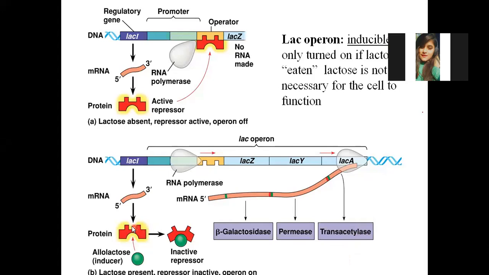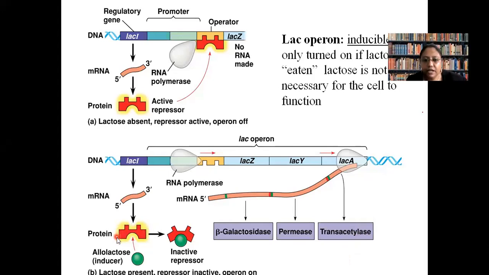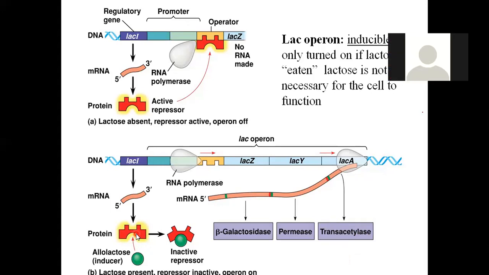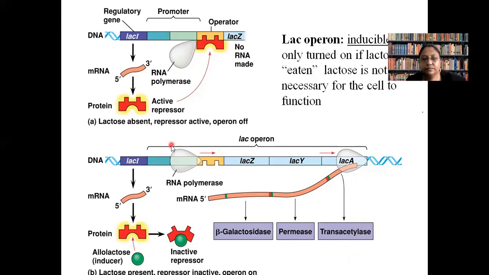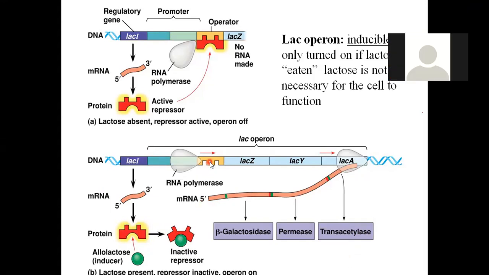Your voice is not coming. I said that if inducer is binding to repressor. I'm still not coming. Am I audible now? Yes, ma'am. I said if inducer is binding to repressor, if there will be change of structure. I think your network is unstable. Yes, ma'am.